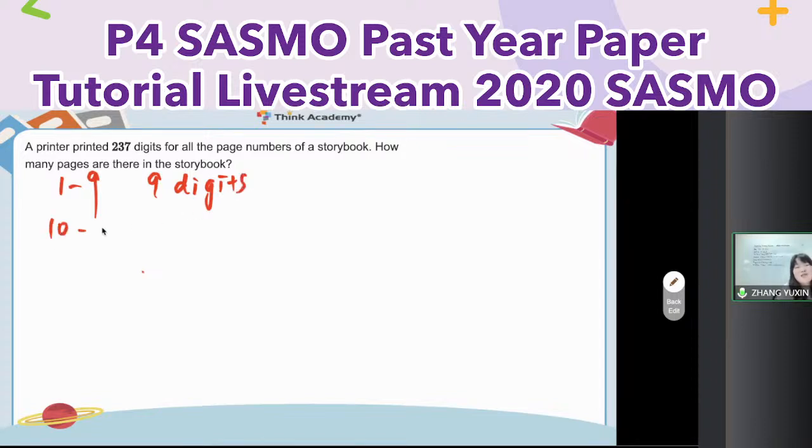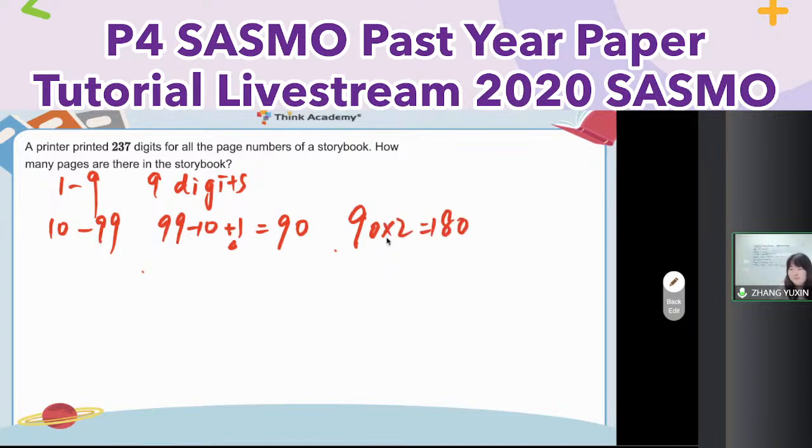Then let me see from 10 to 99. How many digits in total? How many numbers, first of all? 99 minus 10, am I correct? No, right? Also minus 10 itself, right? So I have plus 1. What's the 1? 10 itself. So here is equal to 90. 90 what? 90 numbers. 1 number, 2 digits. So 90 times 2 equals 180.